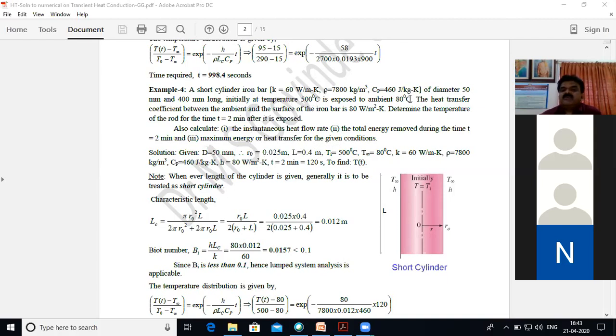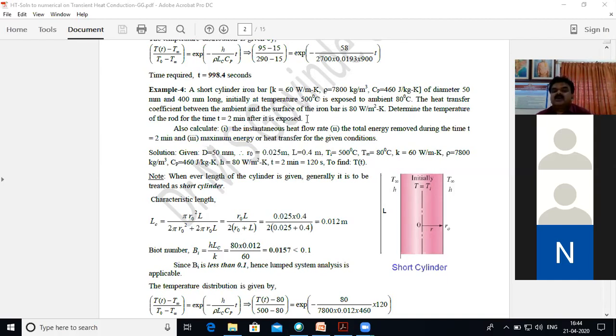It is exposed to the ambient temperature, meaning the surrounding temperature, which we call T infinity. The T infinity is 80 degrees centigrade, and the convective heat transfer coefficient is 80 watt per meter square degree Kelvin. Determine the temperature of the rod at time t equal to 2 minutes after it is exposed.